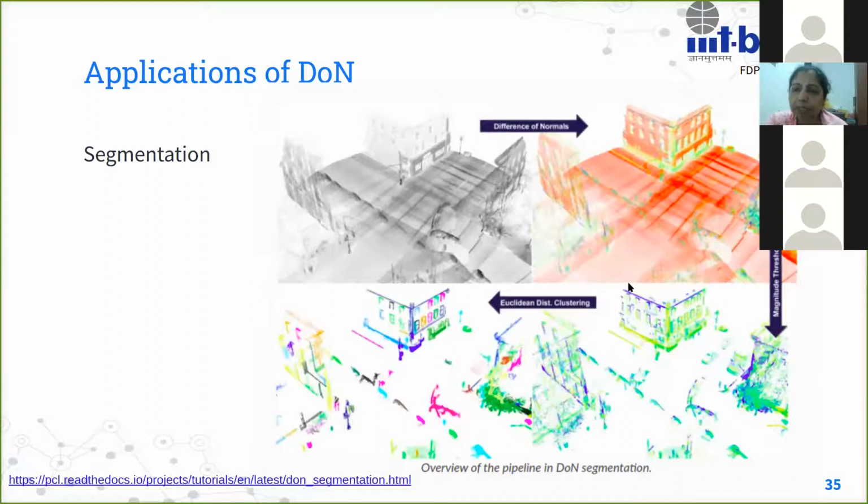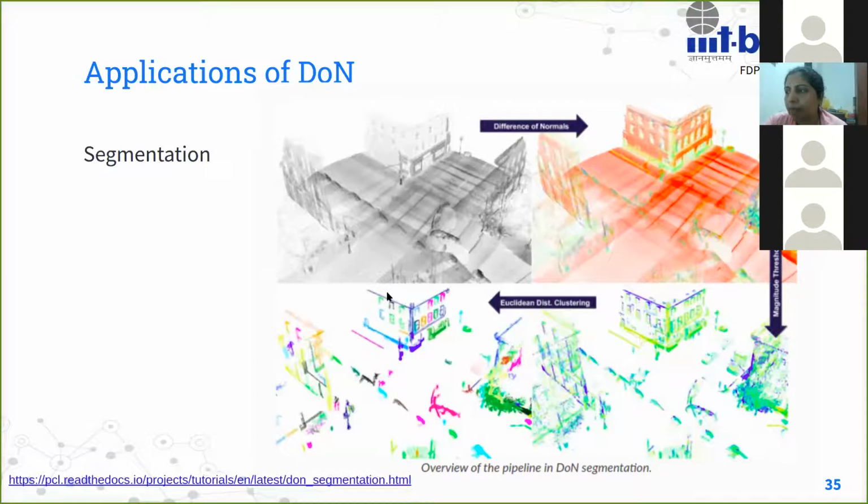Point cloud library is a widely used library for point cloud processing. It's available in Python, it's available in C, C++. That particular one, they have incorporated the difference of normal for segmentation. Now, segmentation just says that we want to get to the instance level.